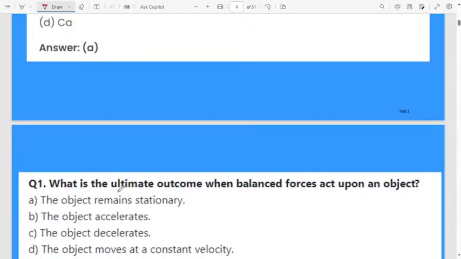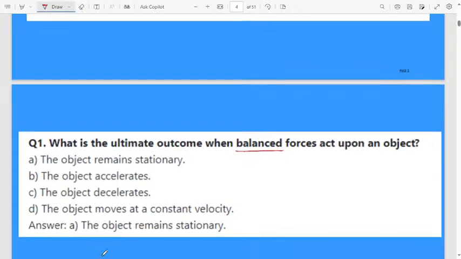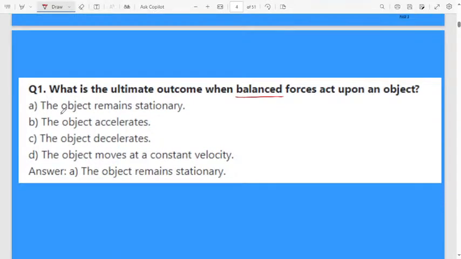Let us move to the next question. What is the ultimate outcome when balanced forces act upon an object? First option, the object remains stationary. Second option, the object accelerates. Third option, the object decelerates. Fourth option, the object moves at a constant velocity. When you apply a balanced force, the correct answer is that the object remains stationary.